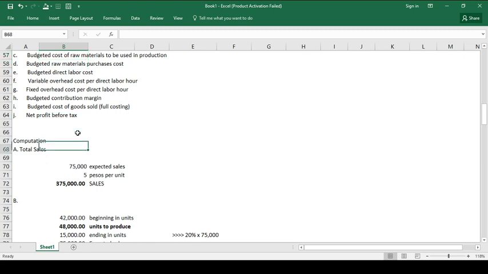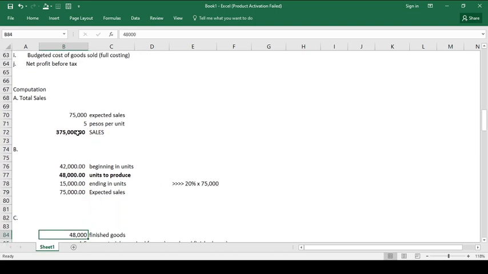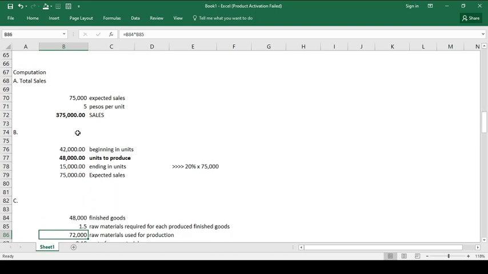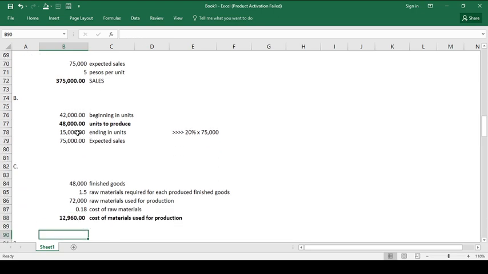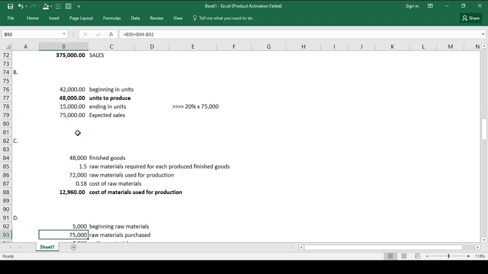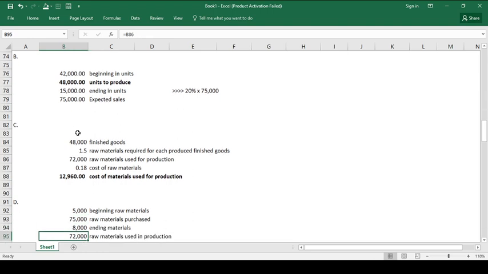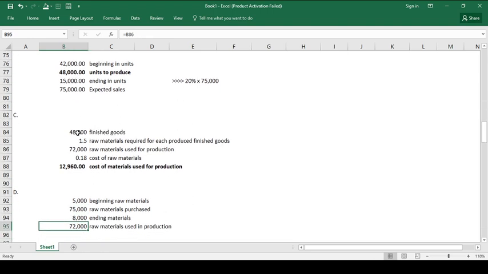So, to compute for that, we need to determine how many materials were purchased. So, if raw materials purchased is being determined muna, we need the beginning raw materials and the ending materials, which is clearly provided in the problem. We have the 5,000 beginning raw materials and the 8,000 ending materials.